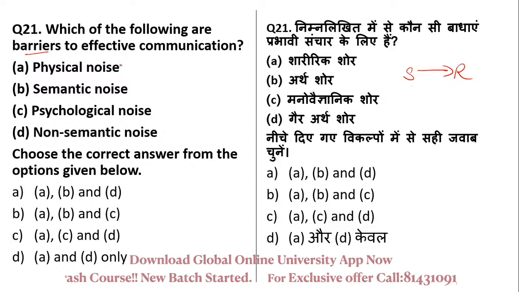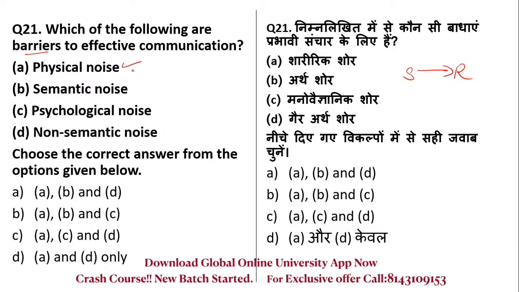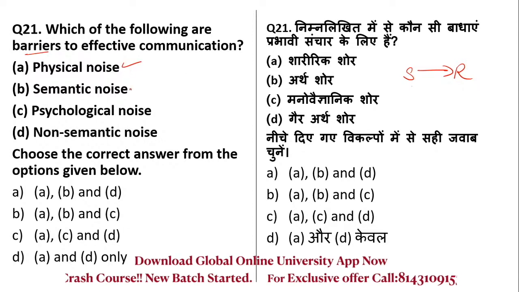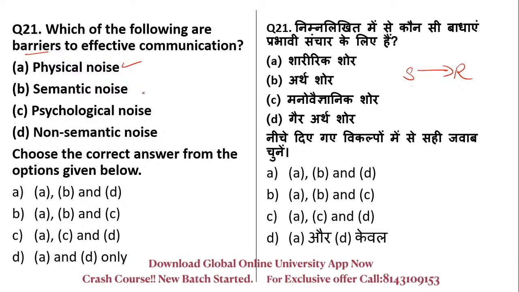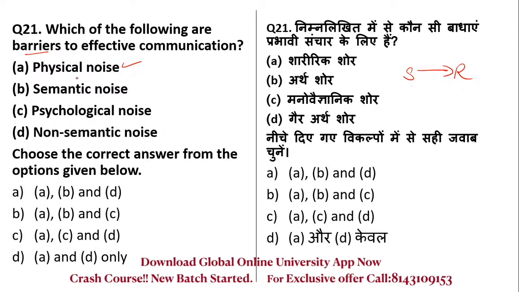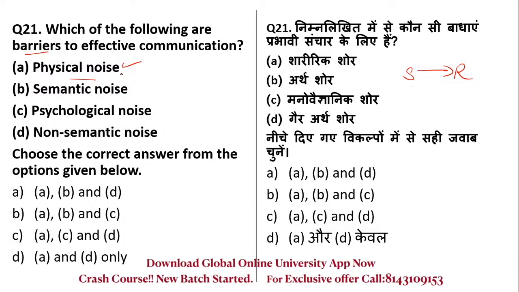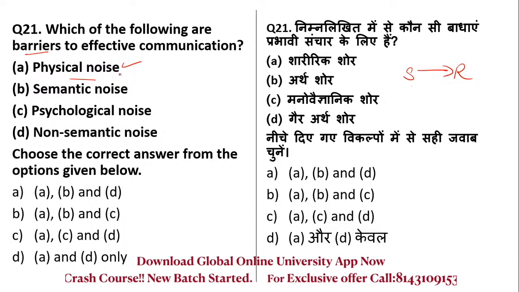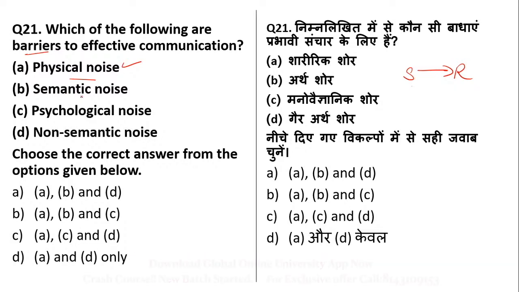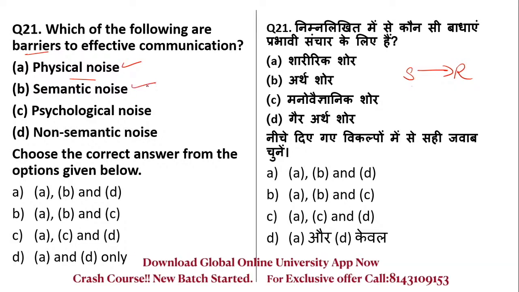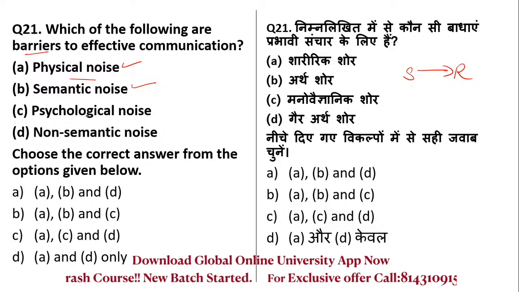So this could be physical noise. Yes, physical noise. For instance, if you are talking to someone in the room and there is background noise, that is physical noise. Noise means any disturbance while sending the message. That is called noise. Semantic noise means related to language. Yes, there could be.